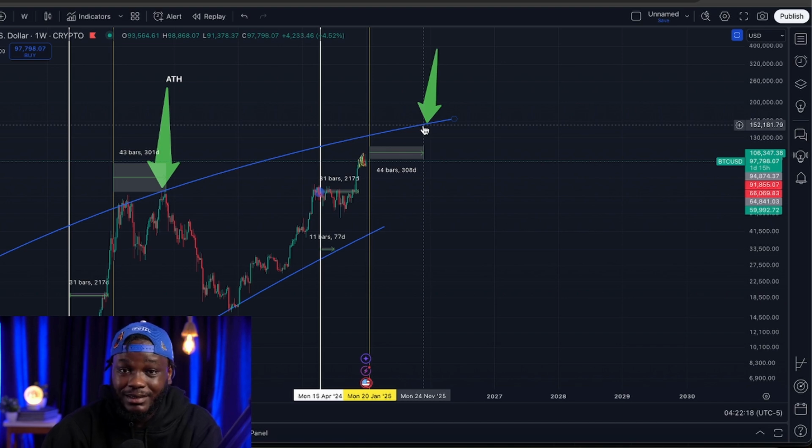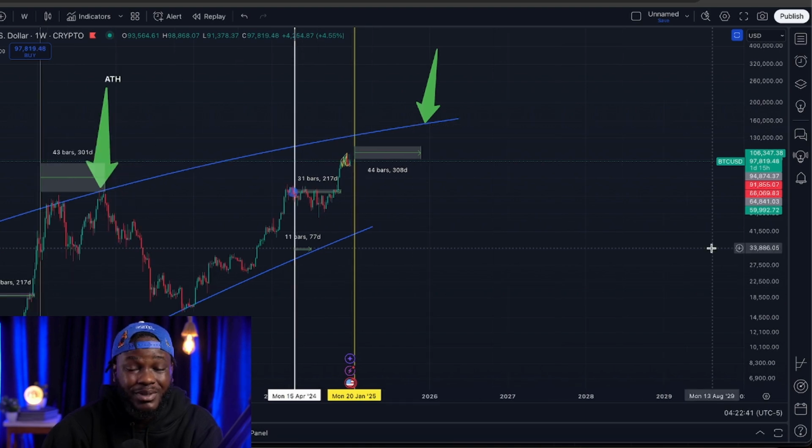Like I said, this is price speculation, and I don't like doing this because it's not 100% accurate. However, you can keep in mind that November is probably going to be the top of the market. That's what I think is going to happen with Bitcoin using this price speculation model.